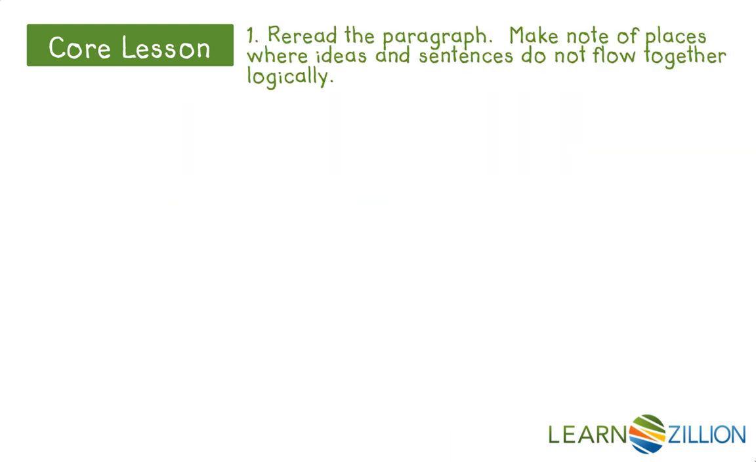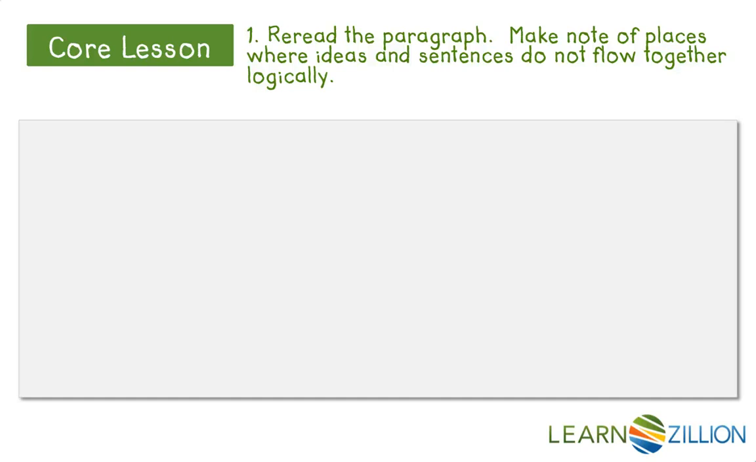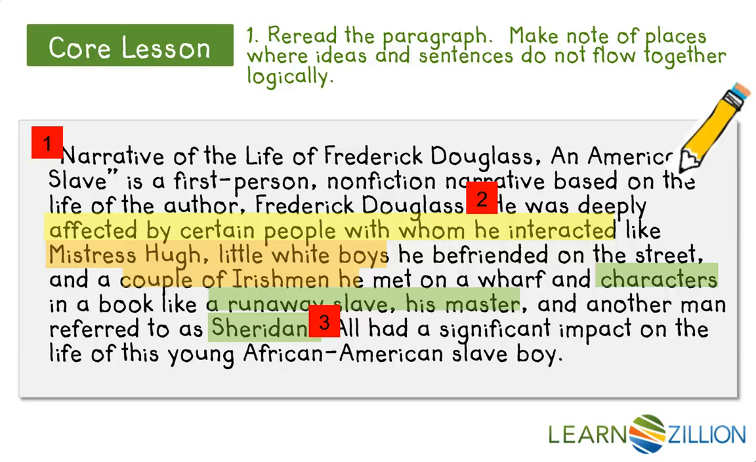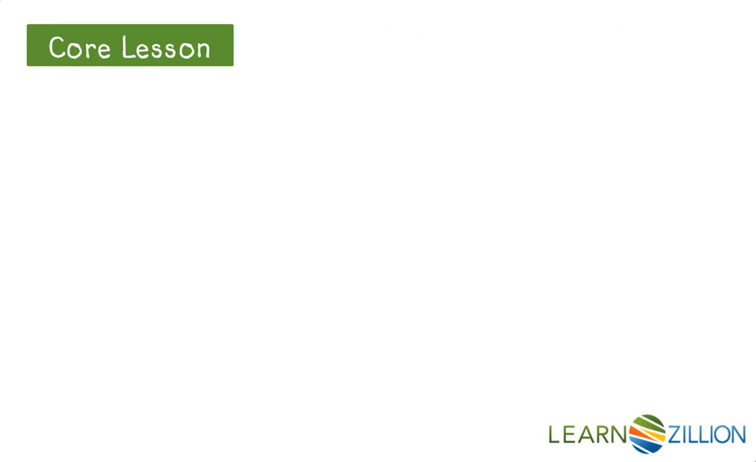Let's start with step 1. Reread the paragraph. Make note of places where ideas and sentences do not flow together logically. When I reread my paragraph, I realized first of all that I only had 3 sentences. I also figured out that step 2 didn't flow together very well. I actually had several different ideas in this sentence. So I started to think I could help my reader by revising and presenting these ideas more logically in separate sentences using appropriate transitions. So this is the portion that I need to look at more closely and revise.